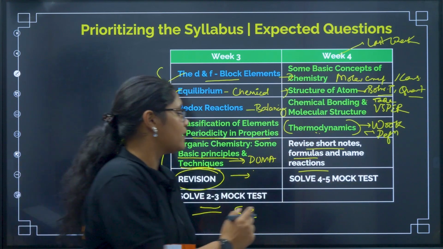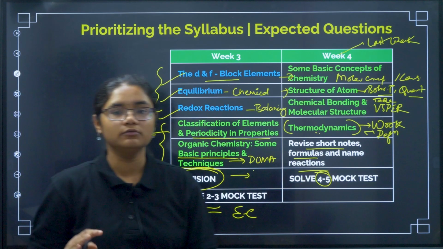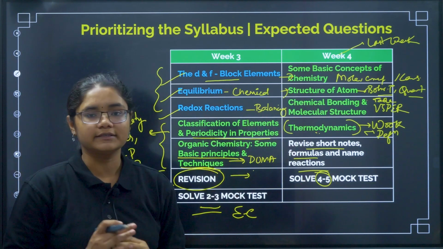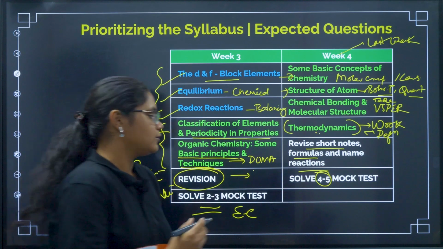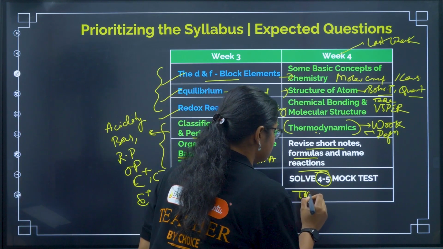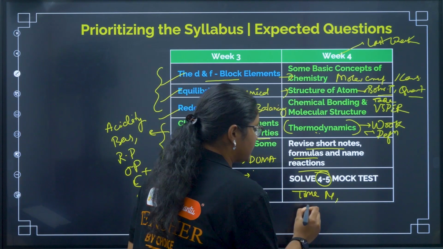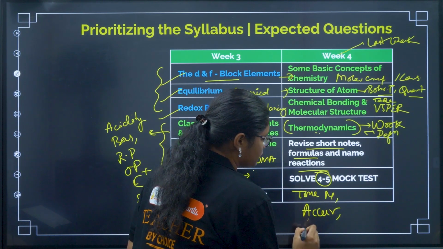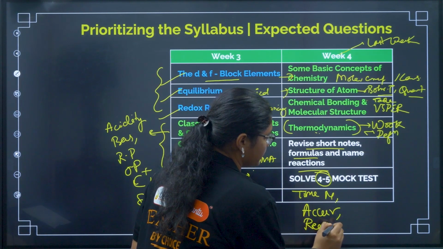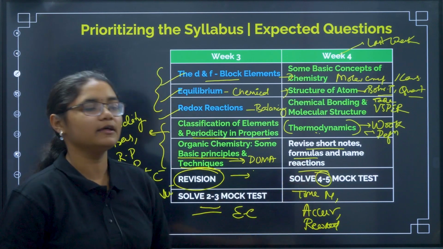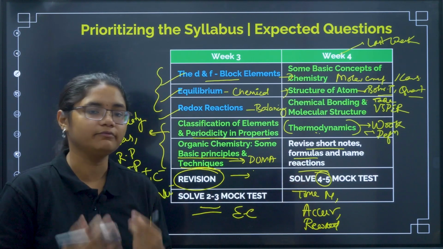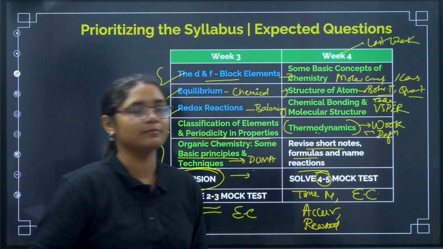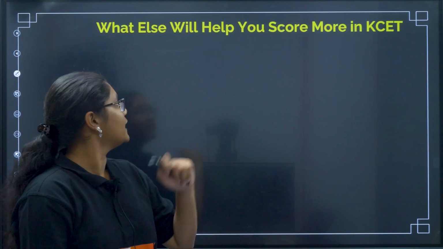Okay, now we have to increase the number of mock tests to 4 to 5, right? So as I told you, as we are now very near to the exam, we should be focusing in this mock test on time management, okay, and then accuracy, okay, and then how we are able to recollect or not, right? So these all things you have to think about in the last 4-5 mock tests. You have to be very cautious, and again you have to write them only under exam conditions. Okay, so that is done.